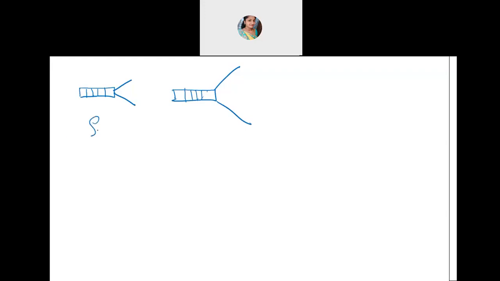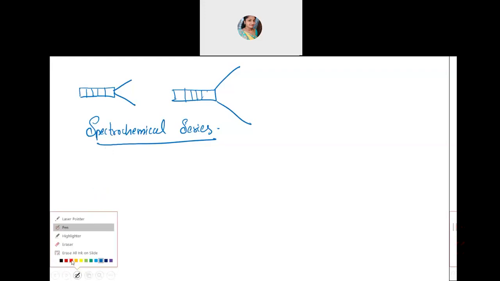That series is called as spectrochemical series, where we get the arrangement of the ligands in the increasing order of their field strength. So now I will give you that series. You can remember at least few. Everything is not there. This series is very big. For your textbook, they have given only few ligands you can remember. So see the one which comes at the end.